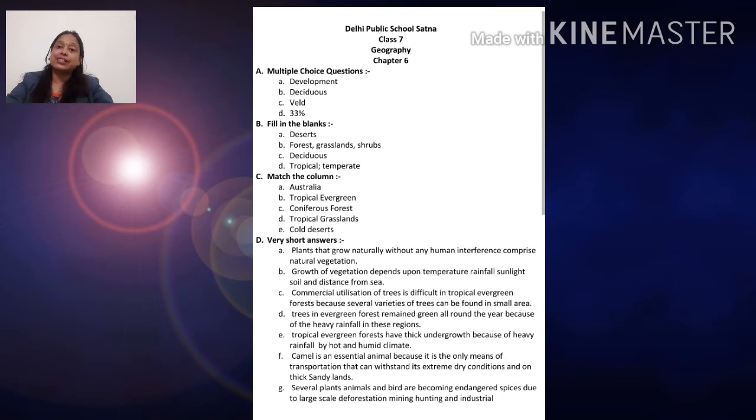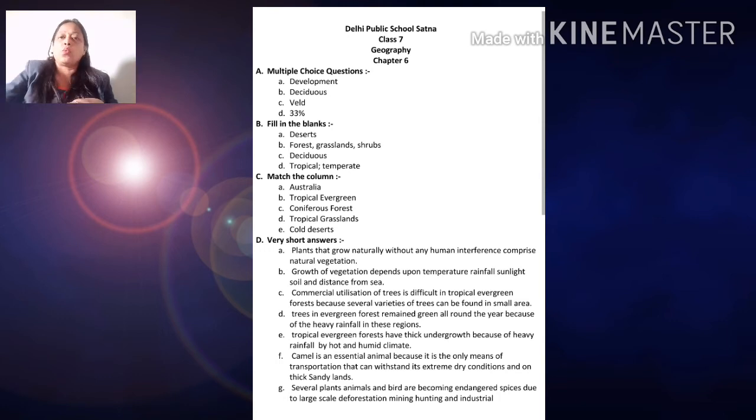The camel's structure is made in such a way that it can comfortably survive in the desert area, so people use the camel as a means of transport.